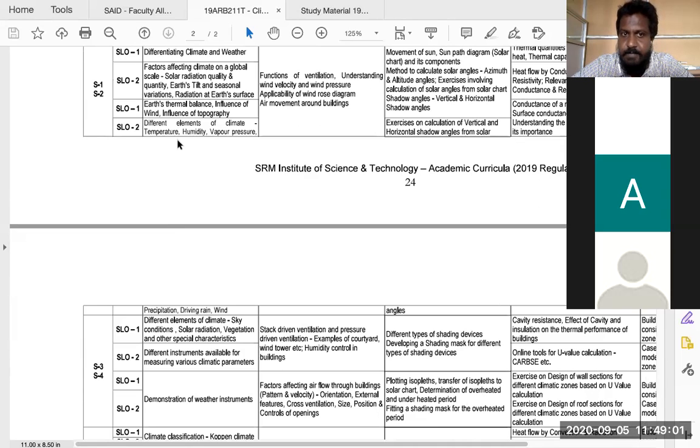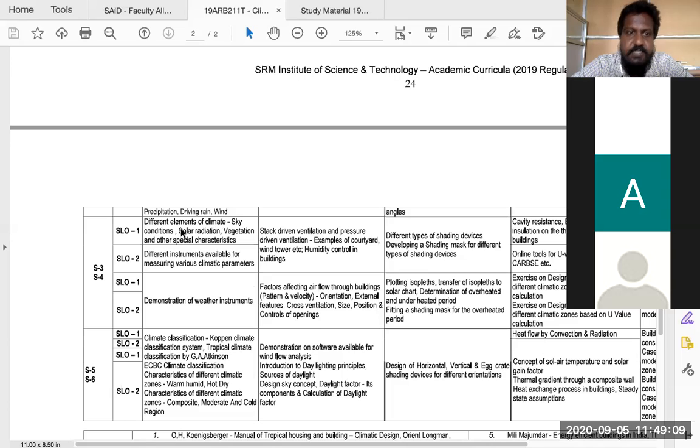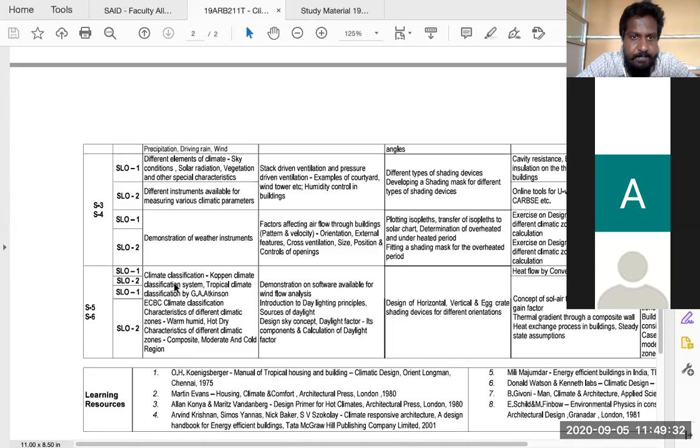Different elements of climate: temperature, humidity, water vapor, precipitation, driving rain, and wind. Then sky conditions, solar radiation, vegetation, and special characteristics. Different instruments available for measuring various climate parameters. We do have a climatology lab here in the department. Otherwise, I'll collect some pictures and display a few climatology equipments we use, the weather instrumentation. Climate classification, we'll just quickly run through the different climates.